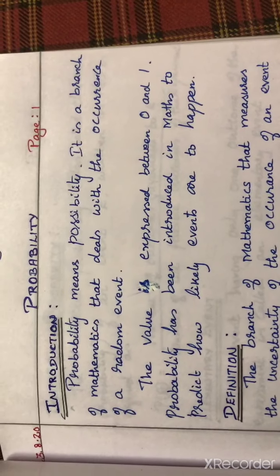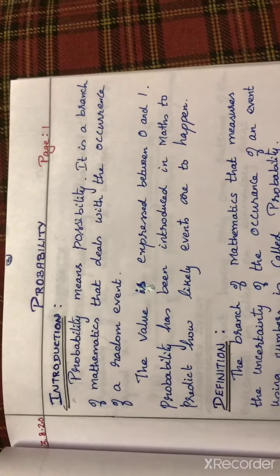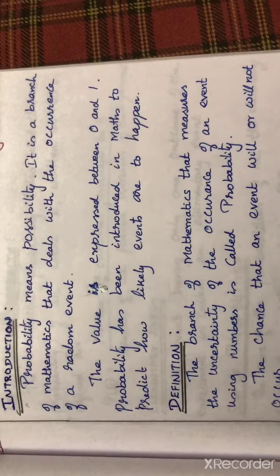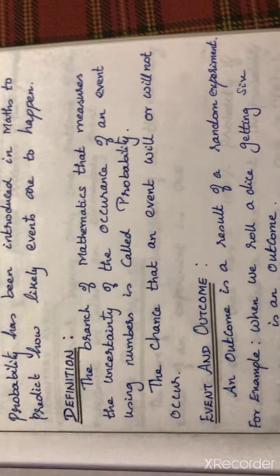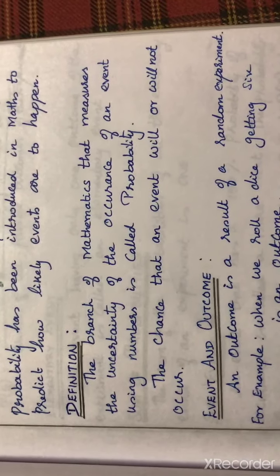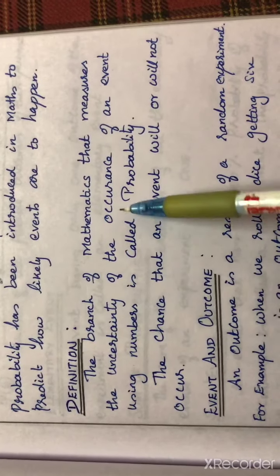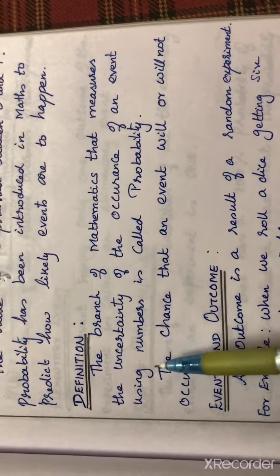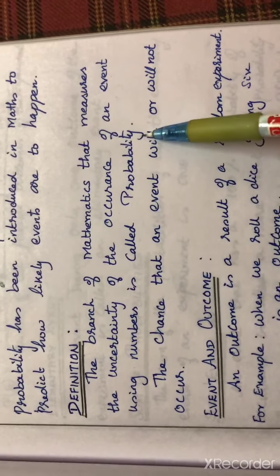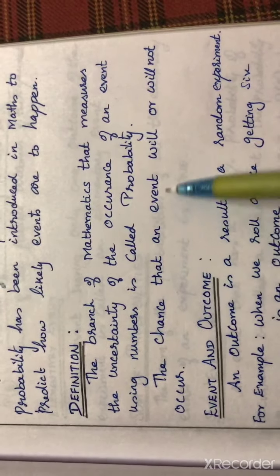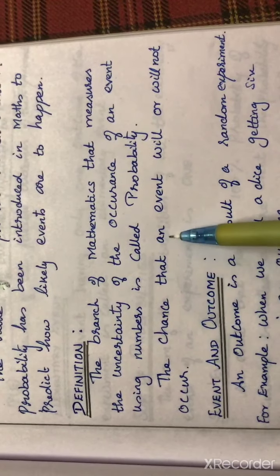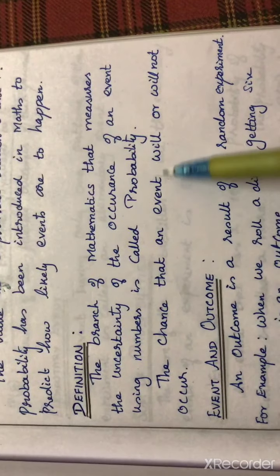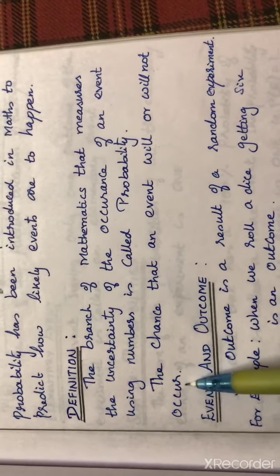So probability is nothing but a chance that an event may occur or not. Sometimes it will happen and sometimes it doesn't happen. Definition: the branch of mathematics that measures the uncertainty of the occurrence of an event using numbers is called probability. It is the chance that an event will or will not occur.